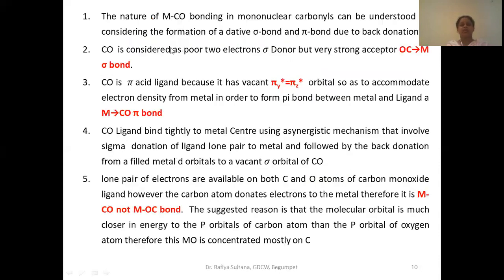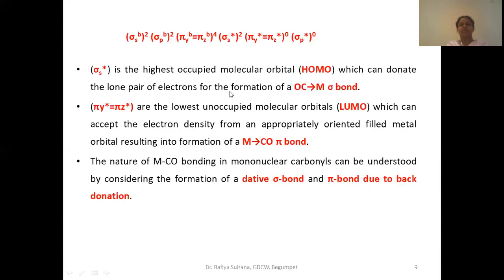What is a pi bond here? When a carbonyl donates a pair of electrons to the metal, the electron density on the metal increases. Okay, the electron density in the d orbital increases. Due to this increased electron density, there will be some electron repulsions.